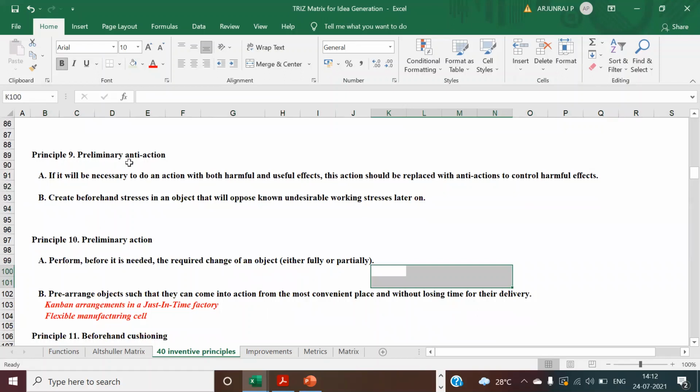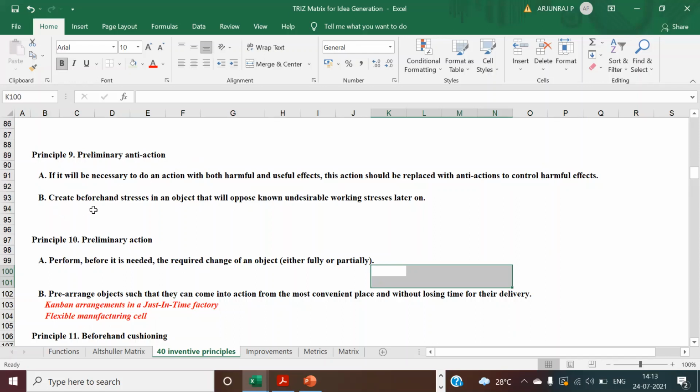And what is preliminary anti-action? You know what the anti-action is. If it is necessary to do an action with both harmful and useful effects, whatever action we are going to do, by harmful or by useful way, those actions should be replaced with anti-actions. Not only this, but you also need to avoid some of the harmful effects. Say for example, the carbon footprint. You are not only going to look at the process or achieve the end result, but also at the harmful effect you are going to get. Those things you also need to take, and that's why not only preliminary action but also preliminary anti-action.